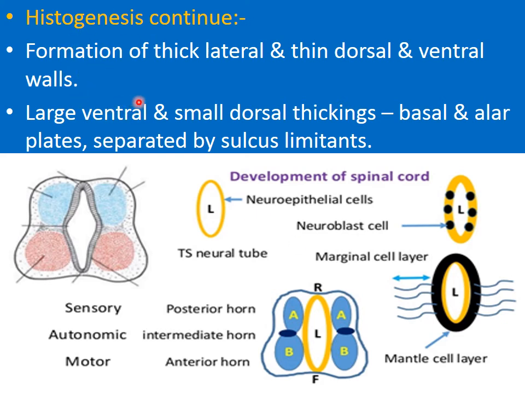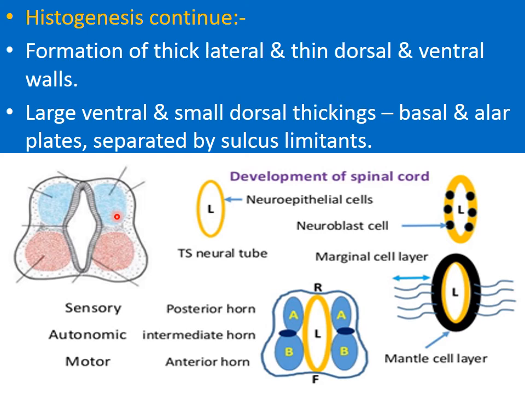As the development goes on, the neuroblasts arising from the neuroepithelial cells lose their uniform distribution around the lumen of the neural tube.